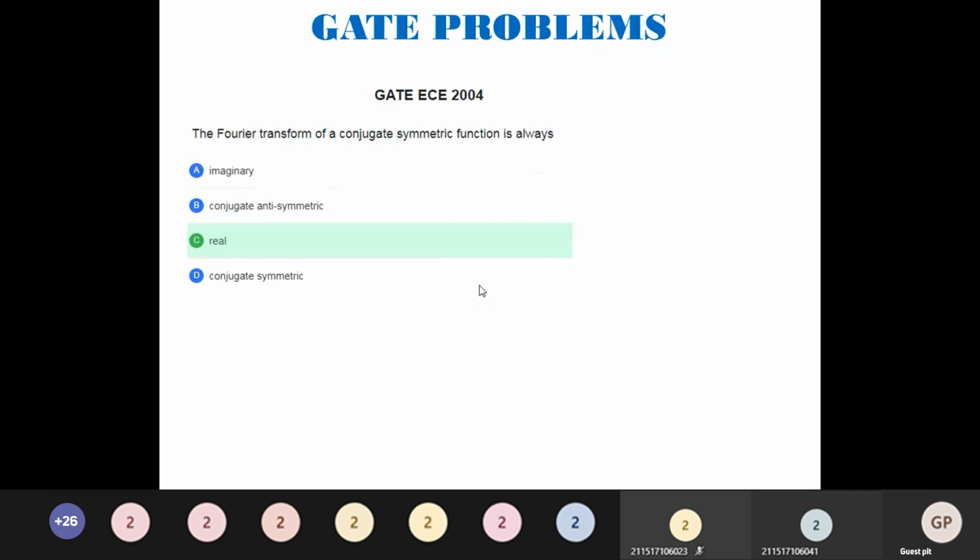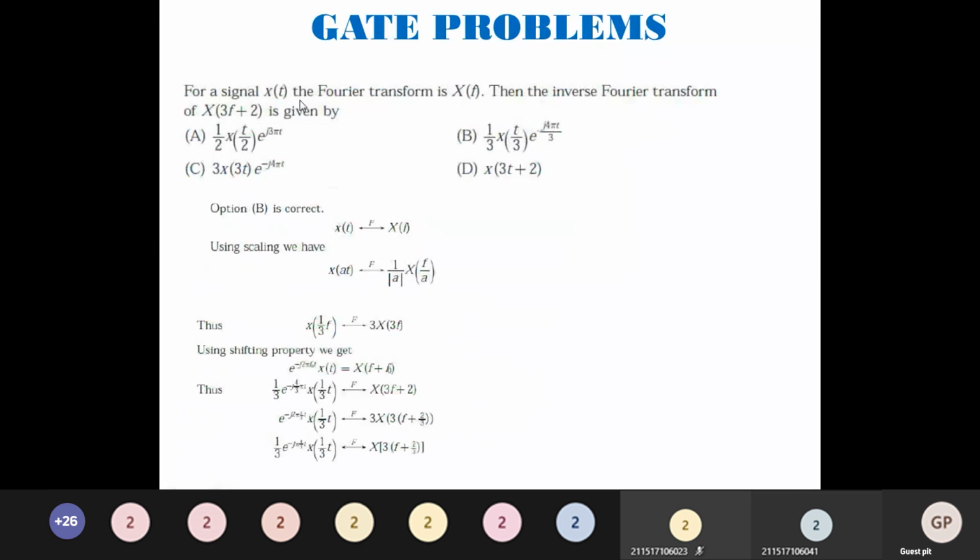For a signal x of t, the Fourier transform is X of f. Then the inverse Fourier transform of X of 3f plus 2. See, several times I said that property based problems are only asked to get maximum marks. Here what properties are they combining? Shifting property and scaling property. If you know this concept, we can easily find the answer directly.